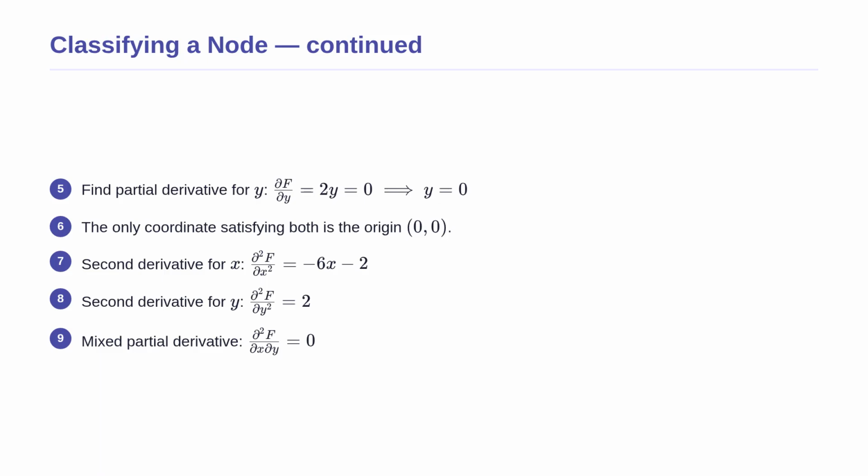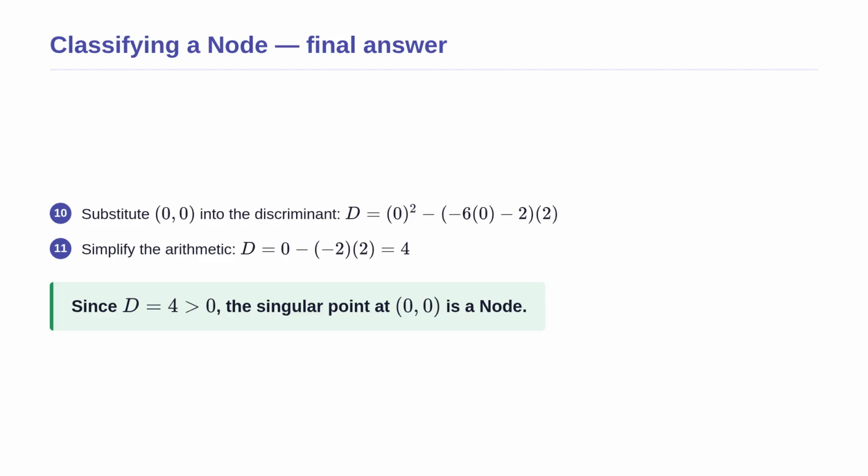To classify it, we then calculate our 3 second partial derivatives, differentiating our previous results one more time. With our second derivatives ready, we can now determine the shape of our curve at the origin. We plug our values into the discriminant formula. The mixed derivative is 0.